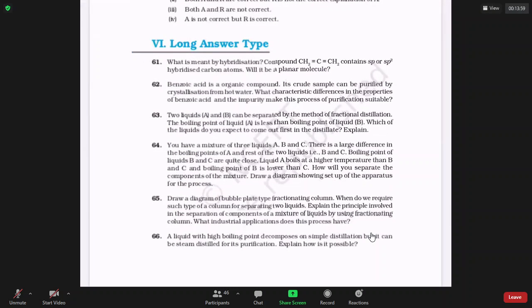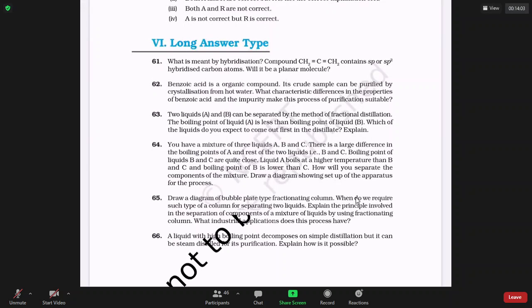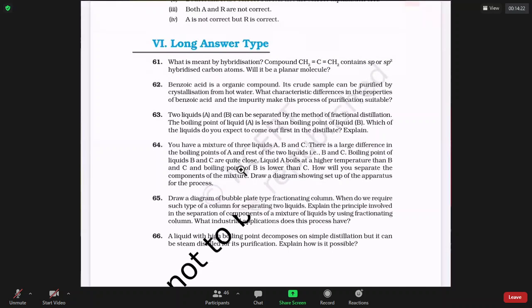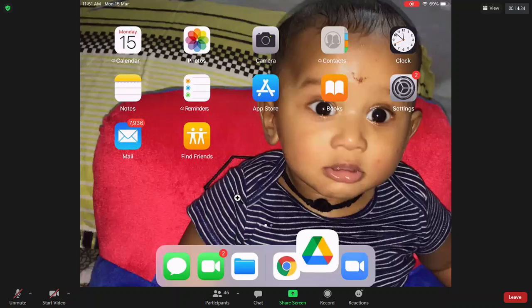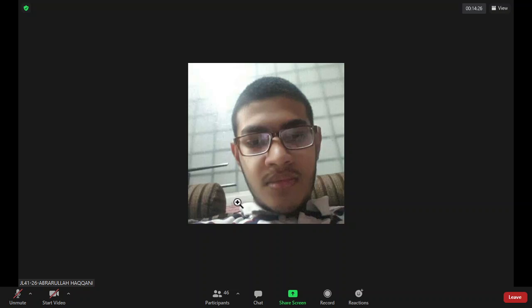What is meant by hybridization? Compounds CH2 double bond C double bond CH2: do they contain sp or sp2 hybridized carbon atoms? Will it be a planar molecule? That is the first question. What is meant by hybridization? Intermixing of atomic orbitals of almost the same energy to give new hybrid orbitals of the same energy.